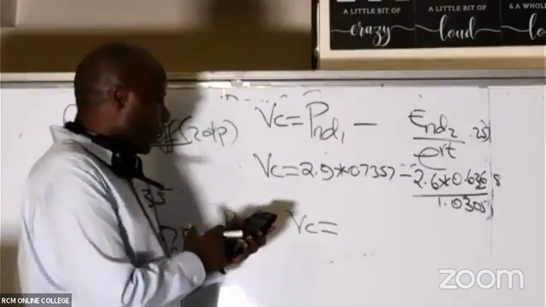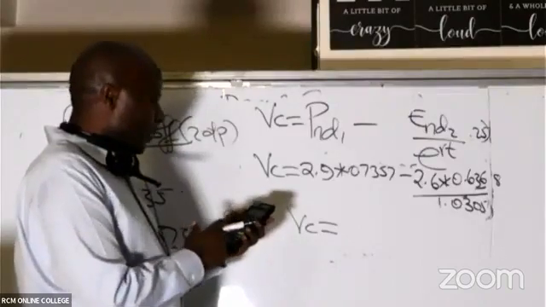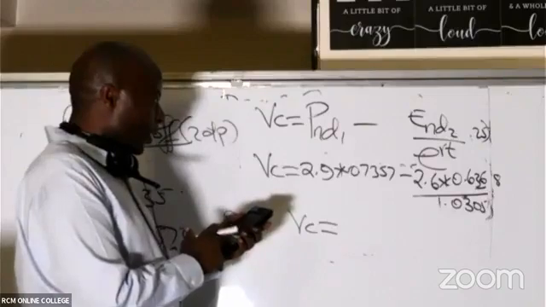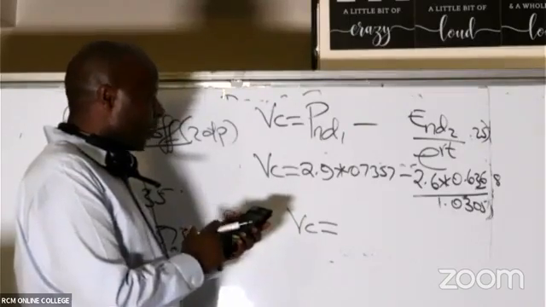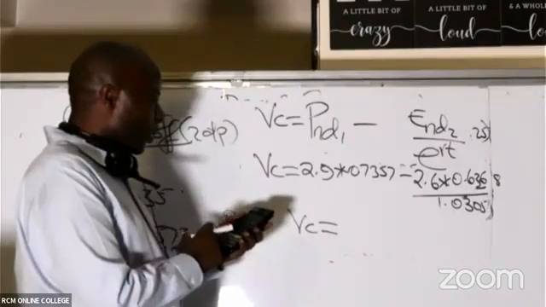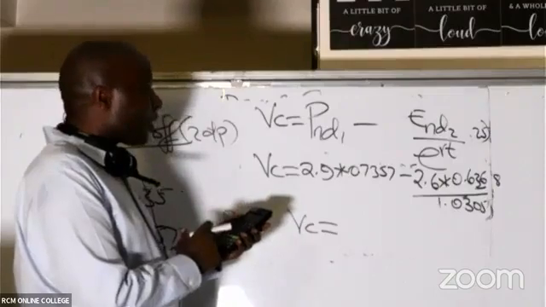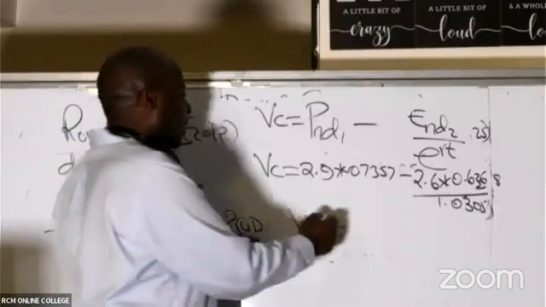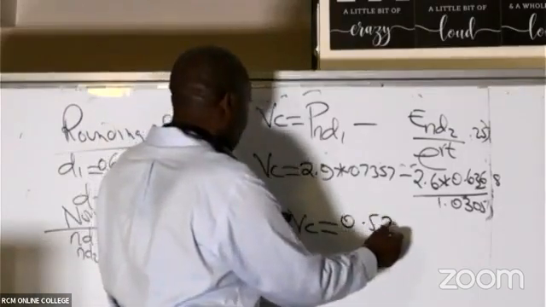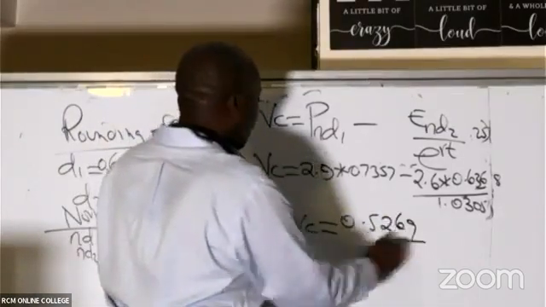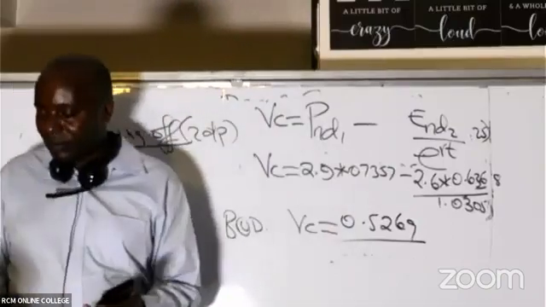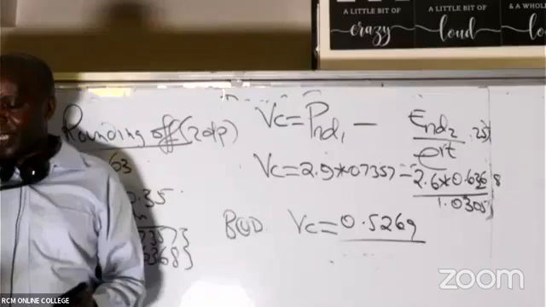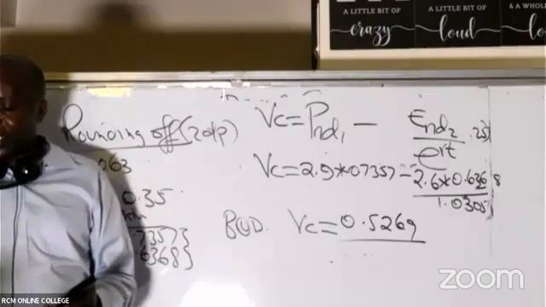So I'll never fear. So times 0.7357 minus 2.6 times 0.6368 divided by 1.0305, and then I say equals. In this case, is there anybody who is able to get 0.5269? I think I could be wrong, but it doesn't matter. VC is like that. Thank you so much.